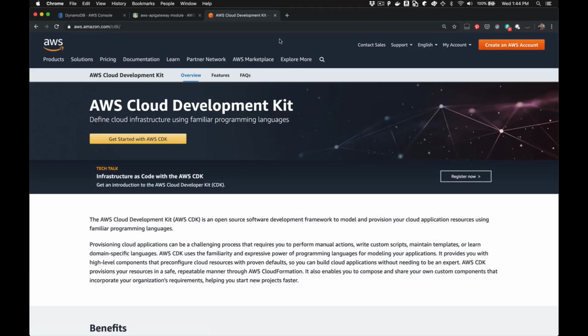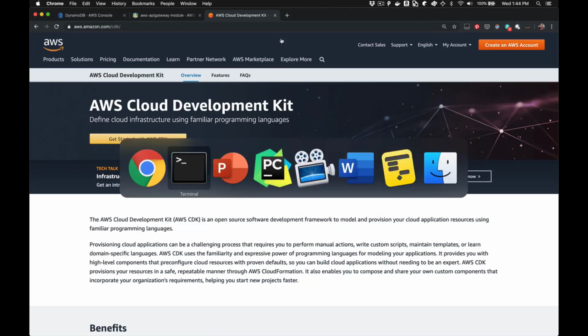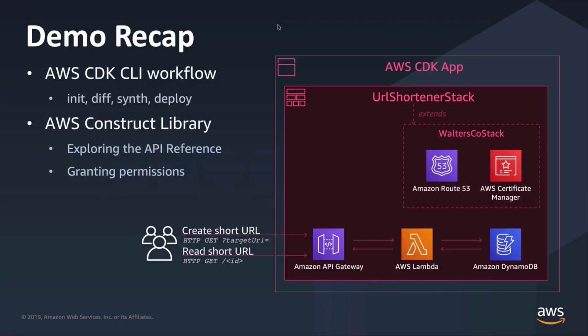Awesome. So we've got the URL shortener built. It seems to be working correctly, and we've got it uploaded and running underneath our main domain name. So I think my job is done here. The boss should be happy. We've got the URL shortener built, and it's ready to go.